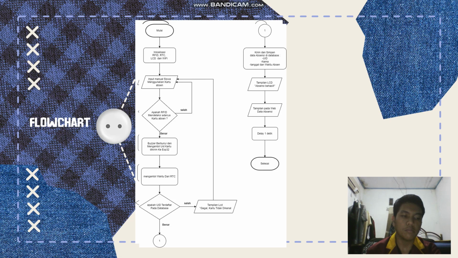A success message is shown on the LCD, followed by a data confirmation screen, a brief delay, and finally the system returns to the starting point to repeat the process.